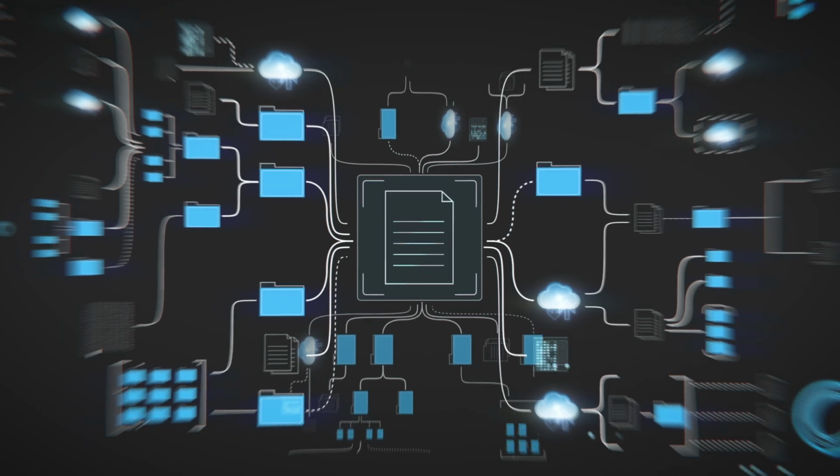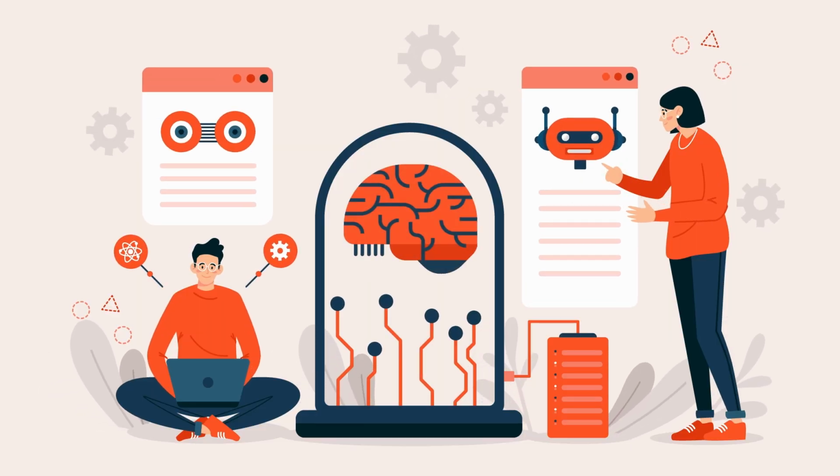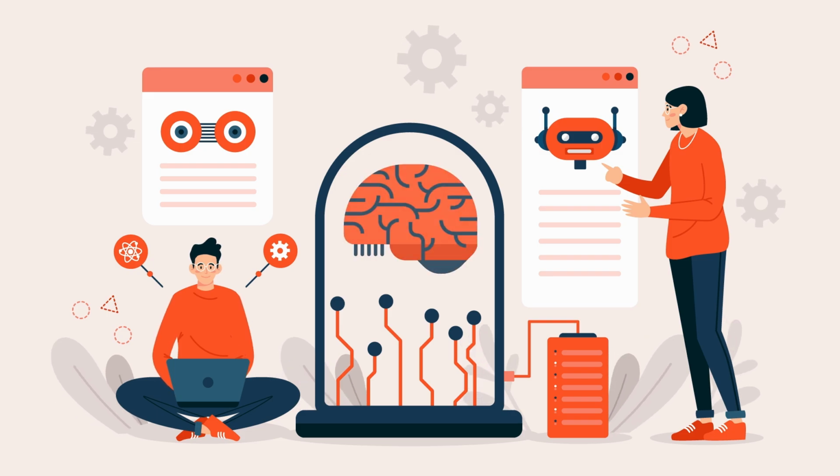Learn how to combine AI models with your own data. Learn how to store and retrieve data in vector databases like Pinecone or pgvector. Practice creating AI applications that fetch relevant information from vector databases before generating responses. This step helps you make your AI application smarter and context-aware.